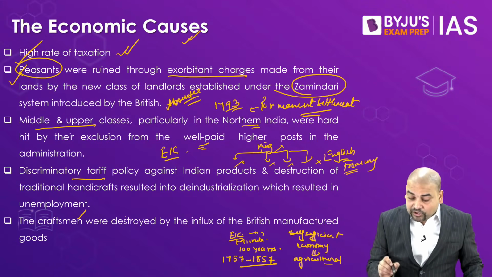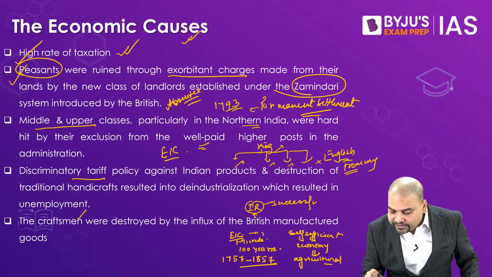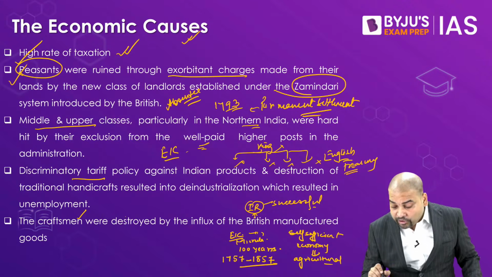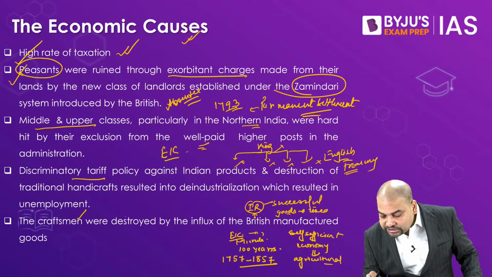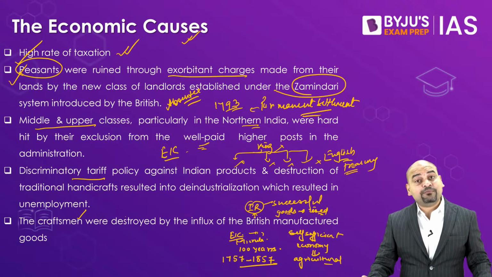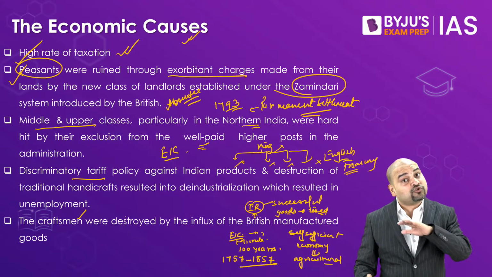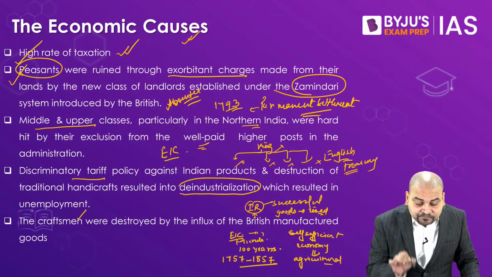Another reason is that now the British want their industrial revolution to be successful. So in order to make their industrial revolution successful, they want their goods to be bought and used in India. For that, it is very much required that the Indian industries should be ruined. That process is called deindustrialization.